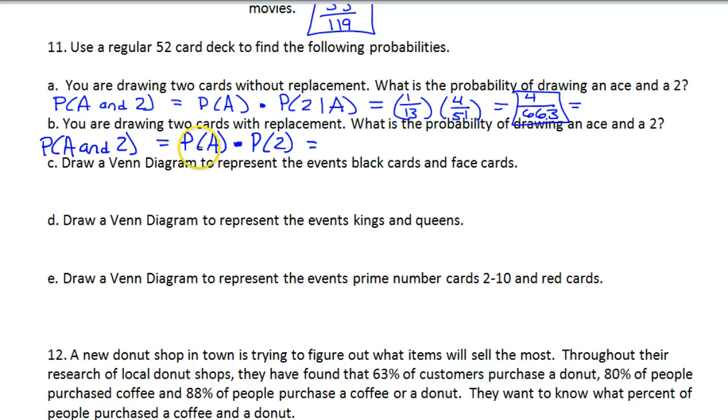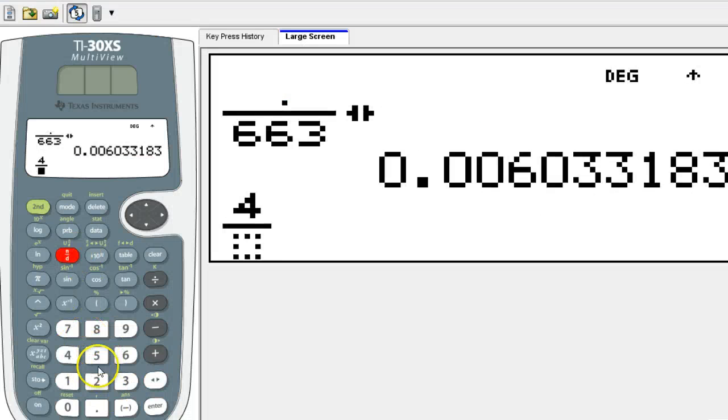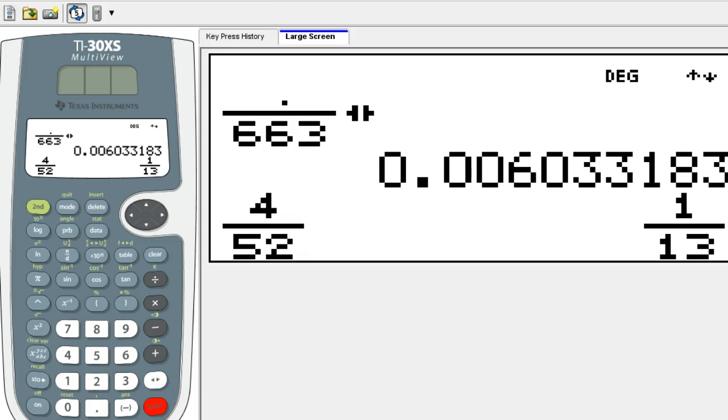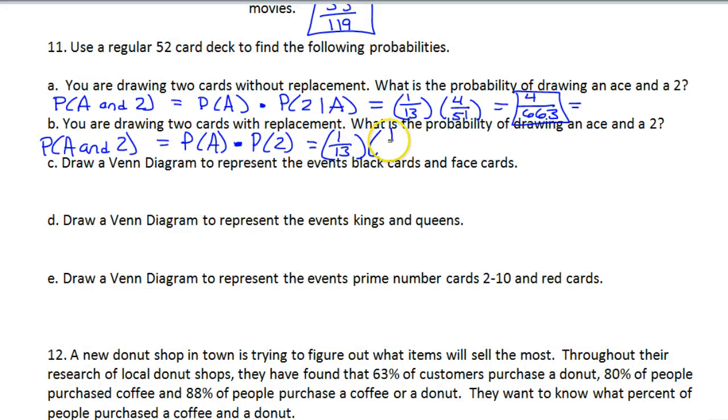So again, the probability of drawing an ace is 4 out of 52, which reduces down to 1/13. Now the probability of drawing a 2 will also be 4 out of 52, because we put the card back, so we have the whole 52. So again, 4 out of 52 is 1/13. So 1/13 times 1/13, you multiply straight across, so that's 1 out of 169.